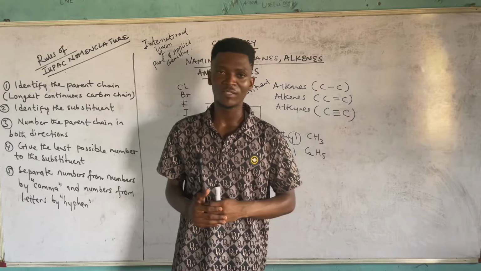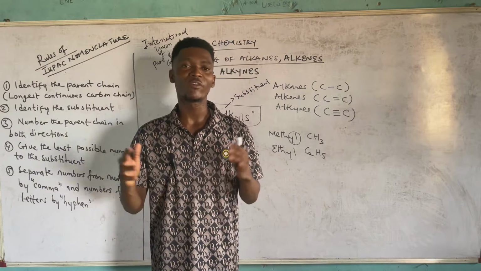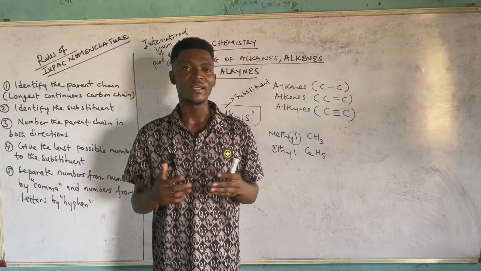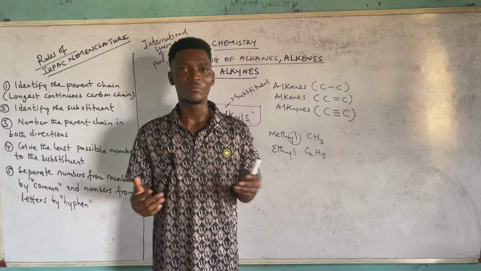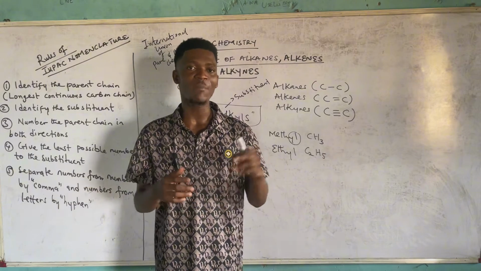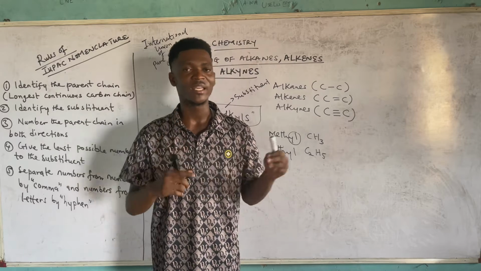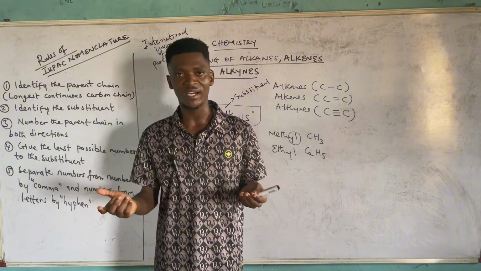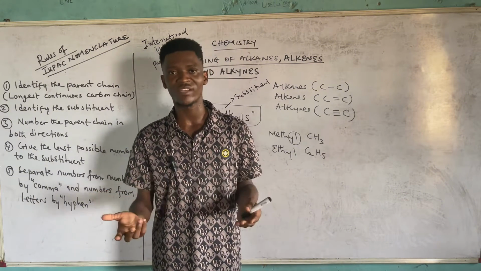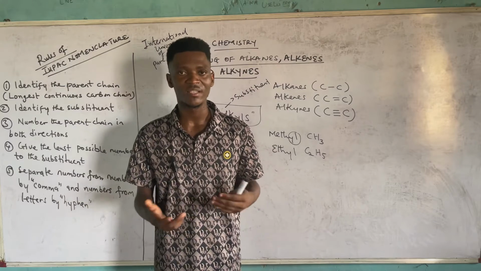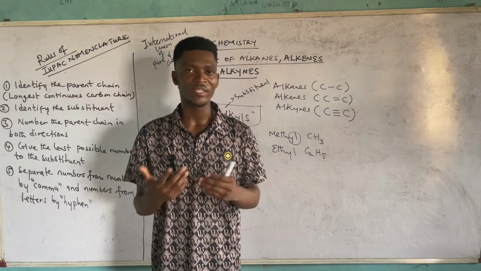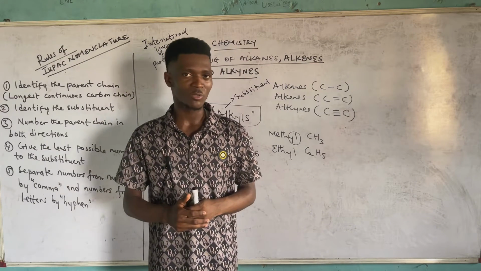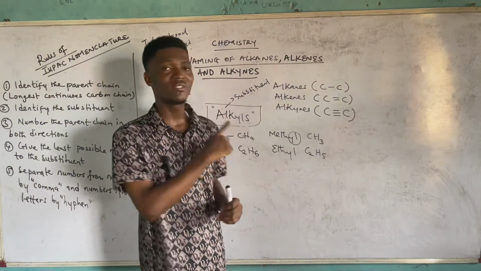A very important thing that you still need to take note of is, when you have already identified your parent chain, you must know the prefixes that you should use. It starts with the members of the alkanes. Remember that the first member of the alkane is methane, so meth is for 1 carbon. Ethane, being the second member, eth there, which is a prefix, is for 2 carbons. Then prop is for 3 carbons, but for 4 carbons, pent 5 carbons, hex 6 carbons, hept 7 carbons, 8 is oct, then 9 non, then 10 dec. That's how you get it. So it's that easy. So we are just going to start by looking at naming of the alkanes.